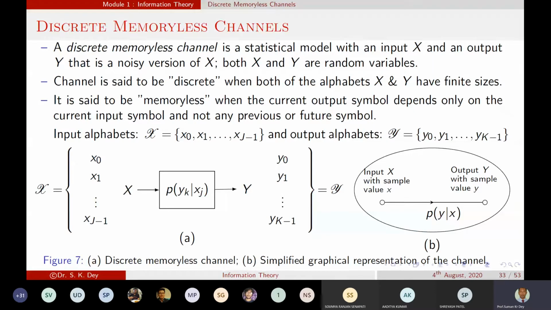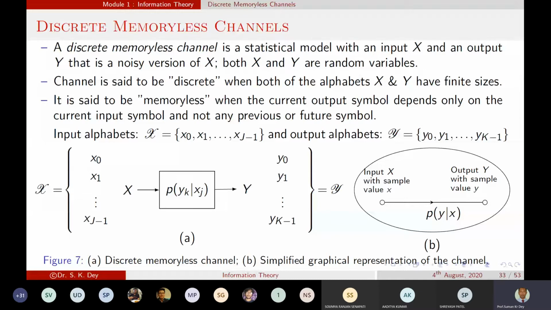So that means there is a use of channel, and we will see how the channel behaves when we transmit information through it.